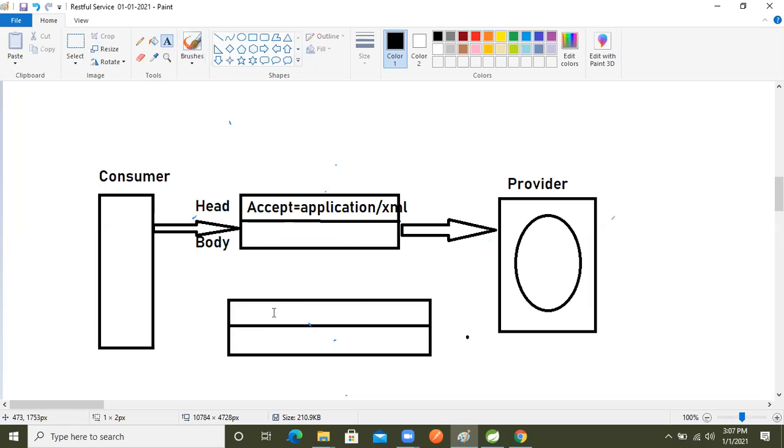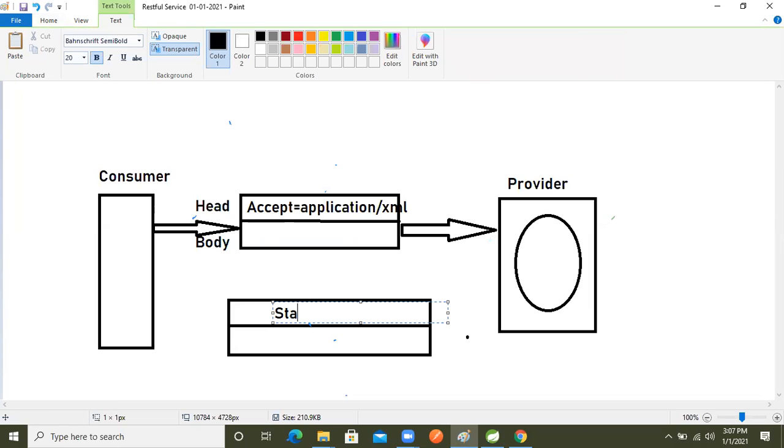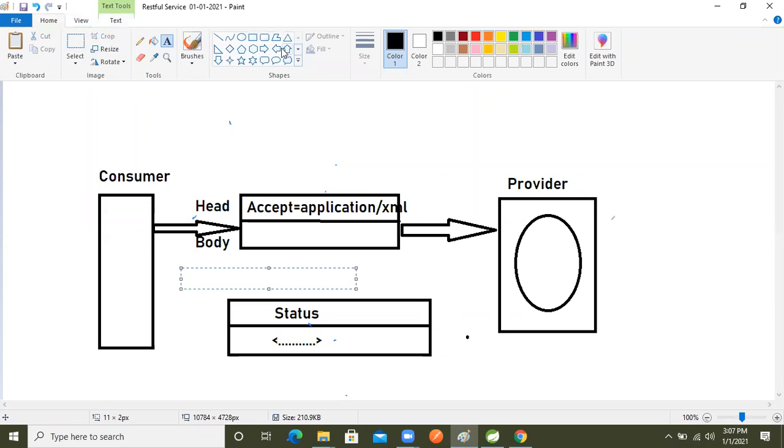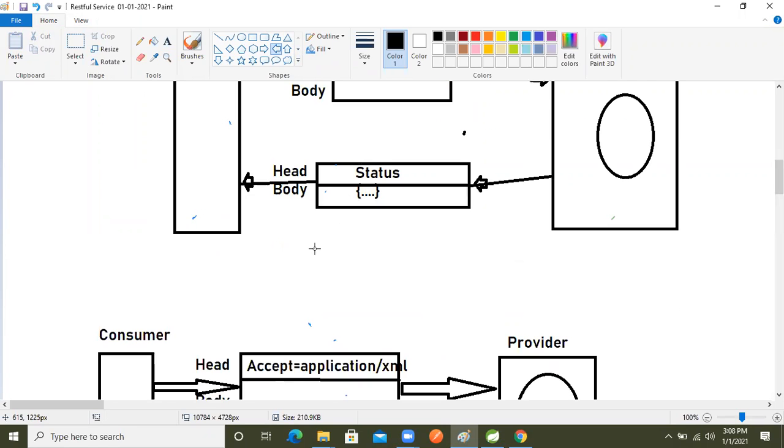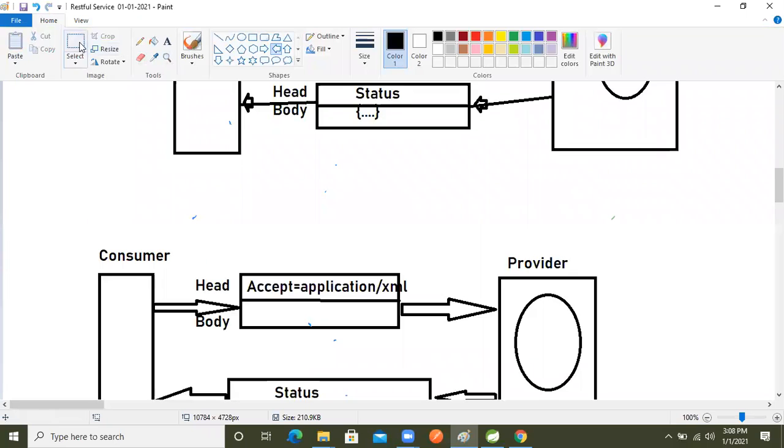In the head part, the status is there. And which type of data do we want? XML type. So in the body part we will get XML data. So let's see all those things practically.